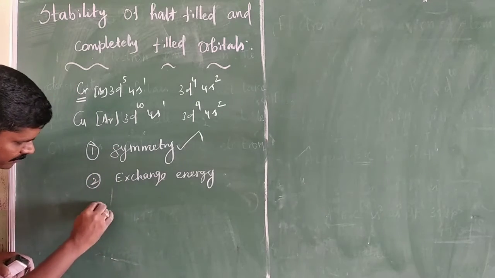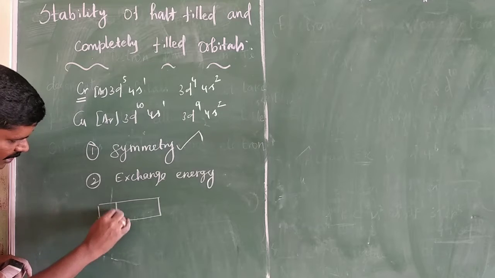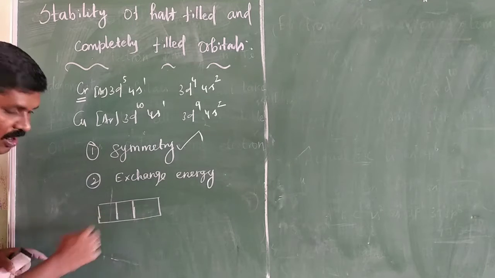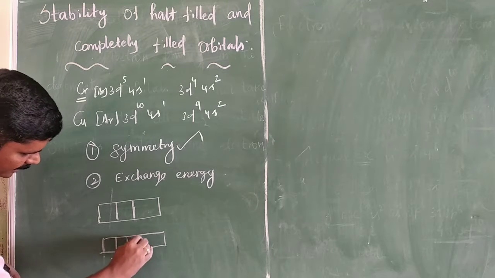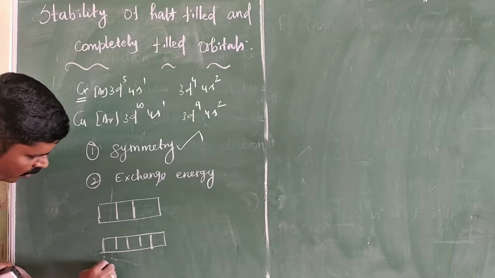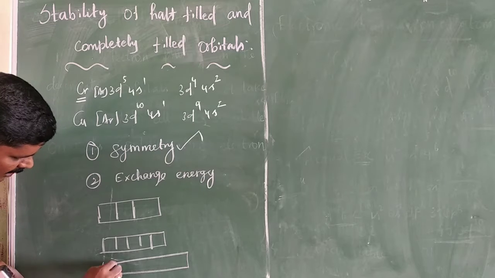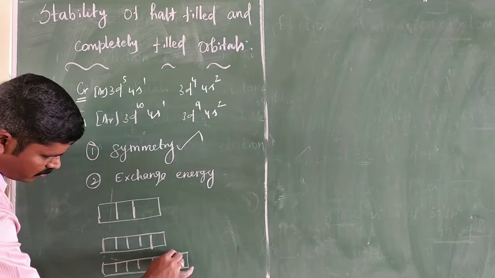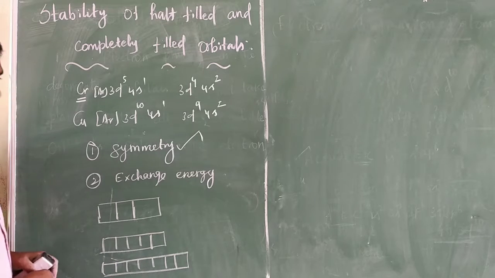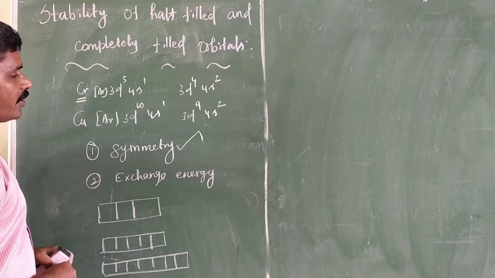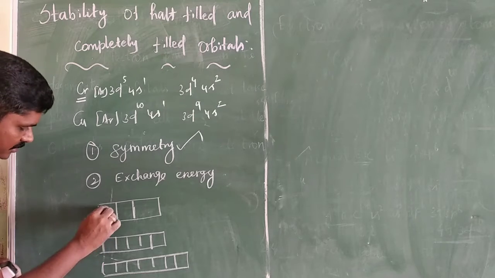In p orbitals there are 3 degenerate orbitals, in d orbitals 5 degenerate orbitals, and in f orbitals 7 degenerate orbitals.